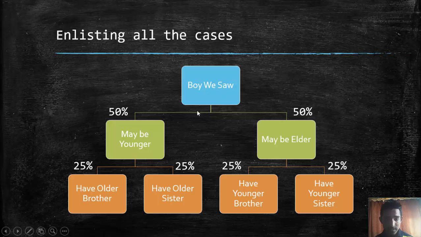We again extend this logic similarly to the possibility that he may be younger, and again the possibilities of having an older brother or an older sister will be 50-50. And because there are 50-50 odds of him being either younger or older, we get 25, 25, 25 and 25 of the whole in the four boxes: older brother, older sister, younger brother and younger sister.